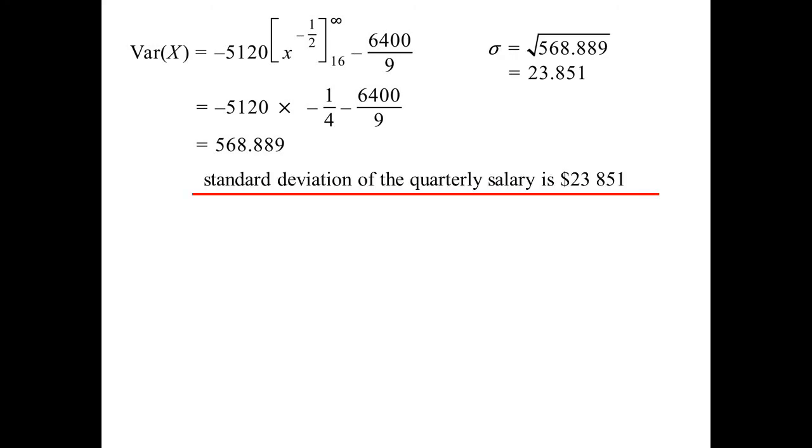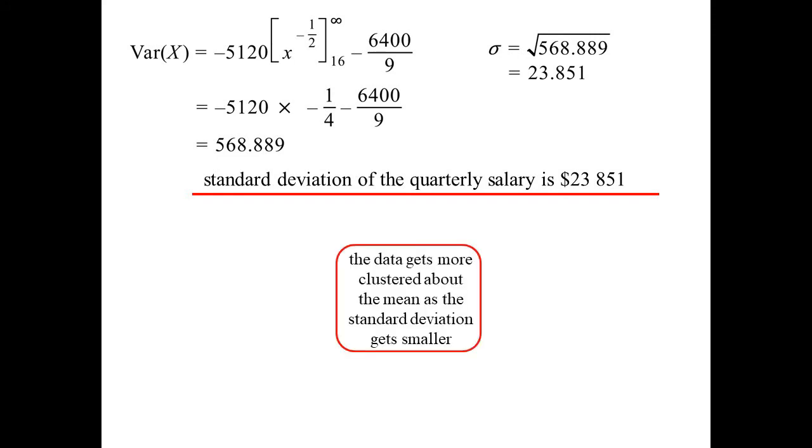But of course, we want deviation. So you see something like that, 568, you think, wow, what a large spread. But remember, it's deviation that we want. So we find the square root of that, and we get something a little bit smaller, 23.851. So there's the deviation. What is deviation measuring? It's basically measuring the average distance away from the mean. So the data will get more clustered about the mean, the smaller the deviation. So that means it's closer and closer to the mean.